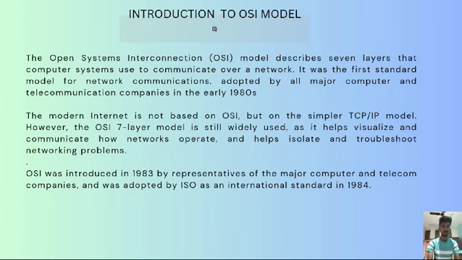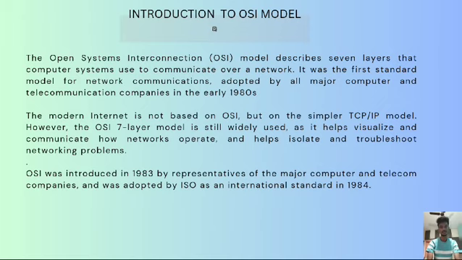It was the first standard model of network communication, adopted by major computer and telecommunication companies in the early 1980s. The modern internet is not based on the OSI model, but on the simpler TCP/IP protocols.